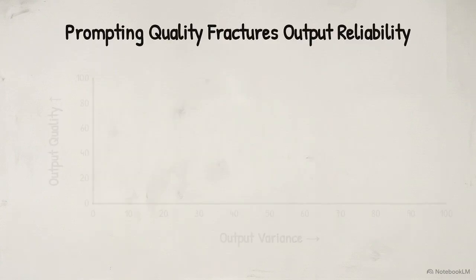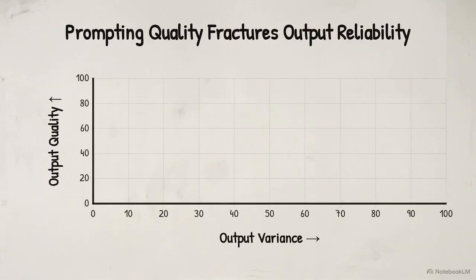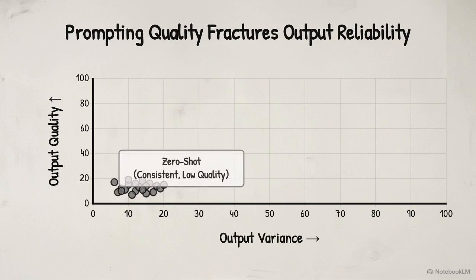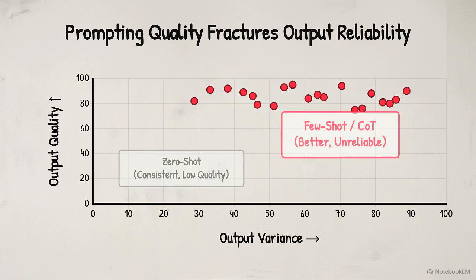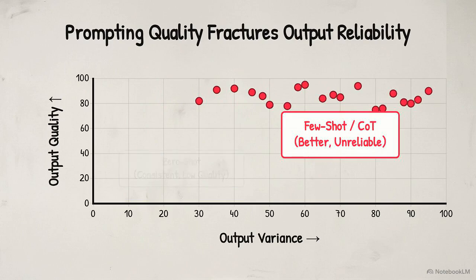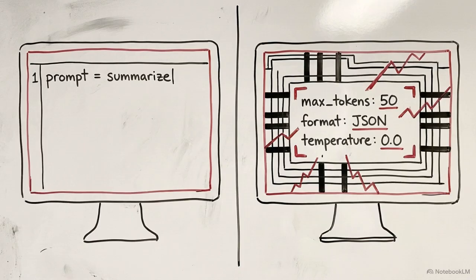Mapping these techniques reveals a flaw. This matrix plots output quality against output variance. Standard zero-shot prompting sits in the bottom left, consistently low quality. Apply few-shot or chain-of-thought, quality improves up the y-axis, but fractures across the x-axis. Better, but unreliable. This happens because there is a vast mechanical difference between heavily suggesting a direction and explicitly constraining